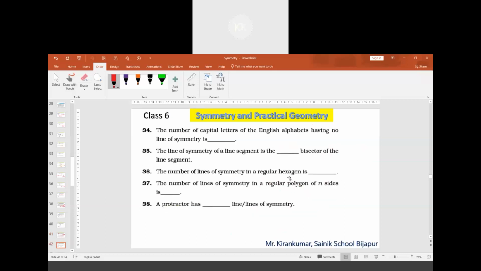Question number 34. The number of capital letters of English alphabet having no line of symmetry.